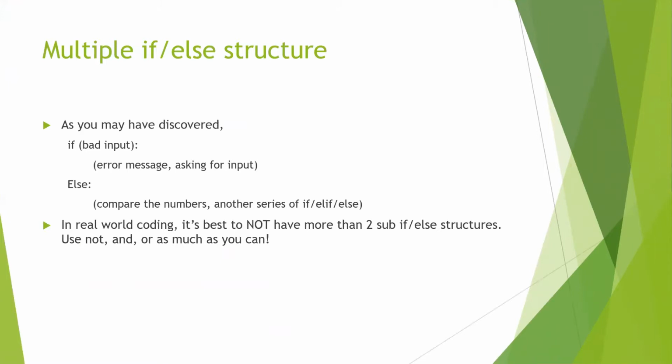So we have a multiple if-else structure right there. And in real world coding, it's best not to have more than two. Two is okay. But more than two, the logic will be very hard to follow, and you may lose track very easily. So use those conjunction words like not, and, or as much as you can.